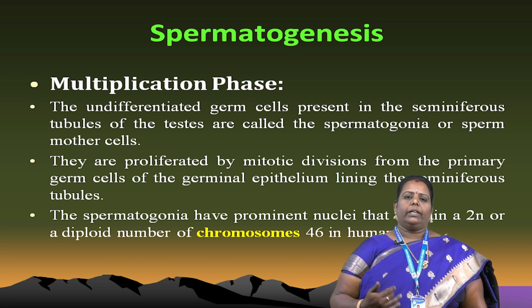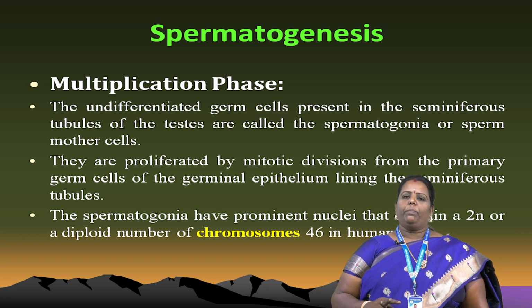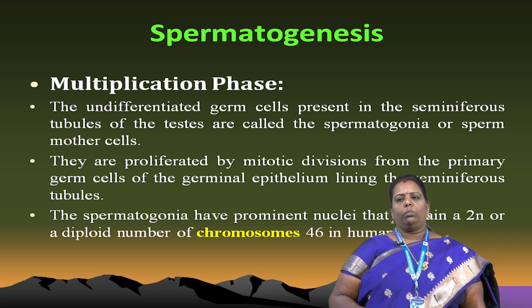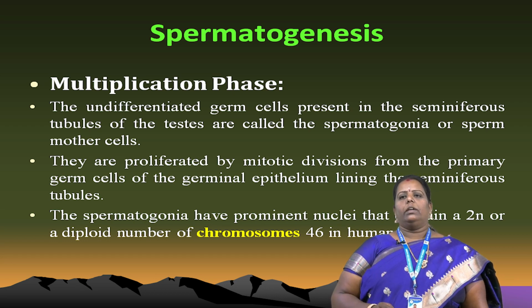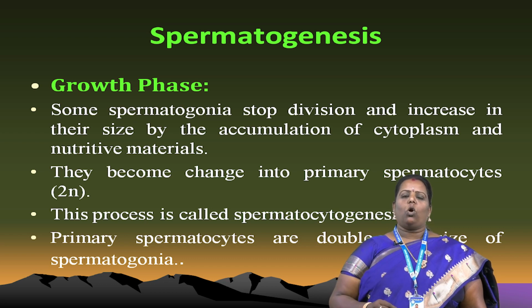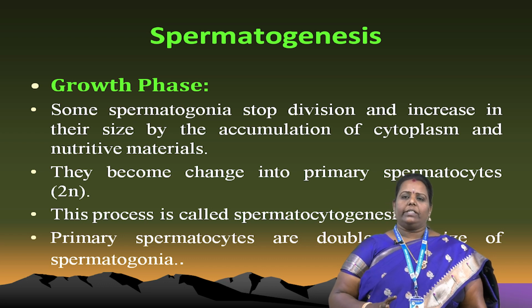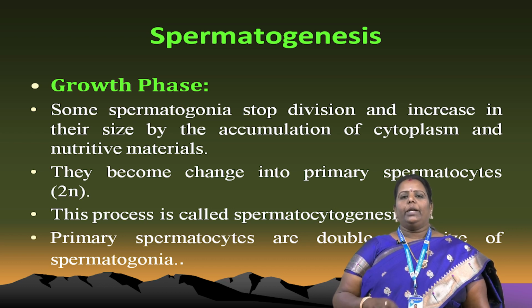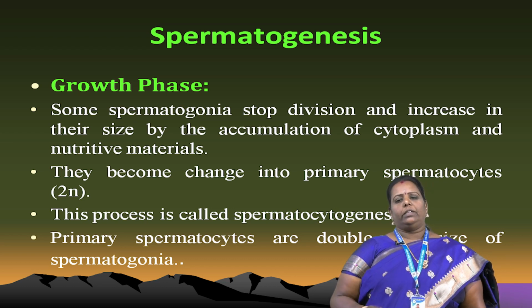But how many chromosomes occur in our body? Totally 46 chromosomes, 23 pairs: 22 pairs of body chromosomes and 1 pair of sex chromosomes. The spermatogonia also contain a diploid number, that is 46 chromosomes in humans. Next, growth phase. The spermatogonia stop division during the growth phase. Only the size increases, by the accumulation of cytoplasm and nutritive materials. It becomes a primary spermatocyte, that is a 2n stage.